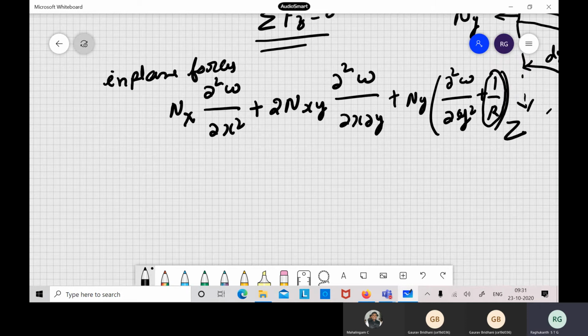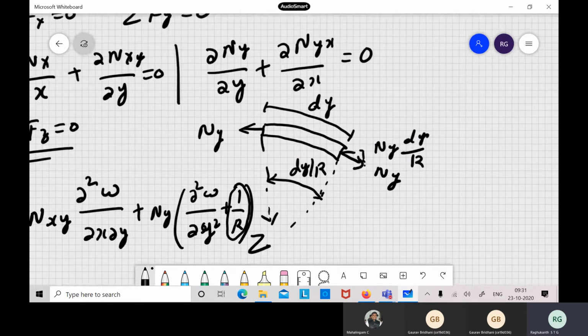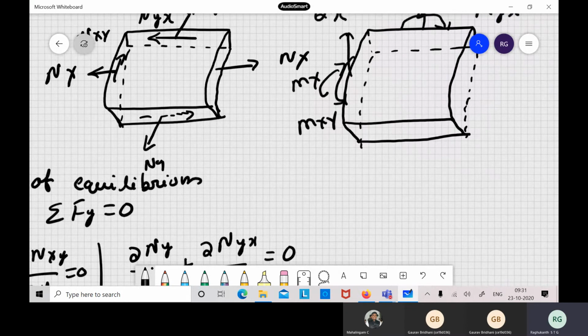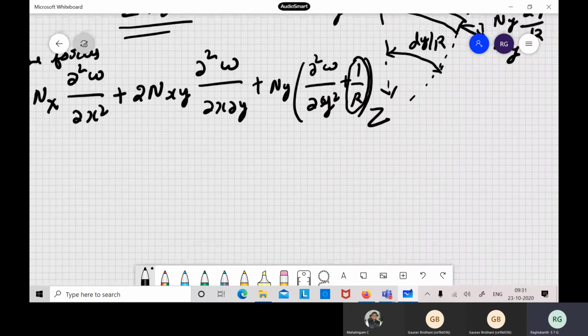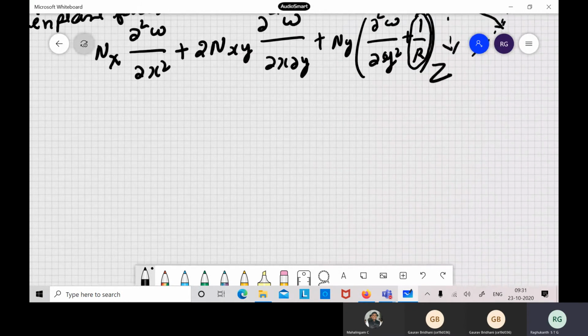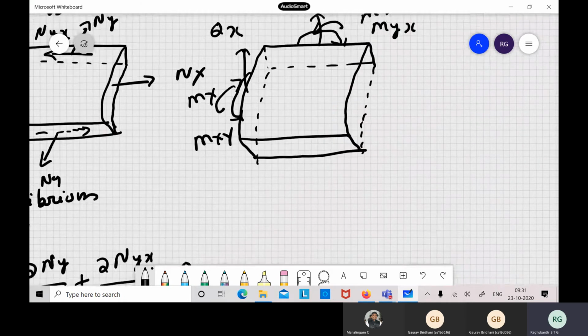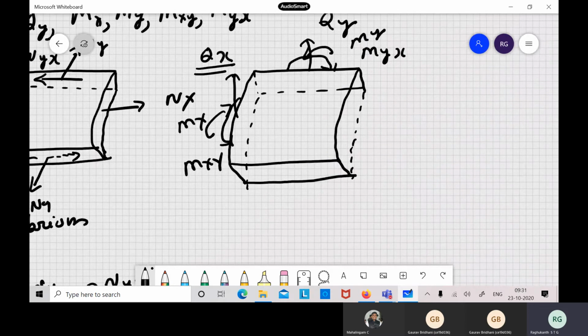So in the z direction, apart from these in-plane forces, we also have these shear forces. This also has to be taken into account, and all other things are going to remain the same. You remember in plate theory how we derived this: on one side we had Nx, Ny, and on the other side we expanded in terms of Taylor series. Exactly the same thing we are doing here. So when deriving the equation, if the shear force is Qx,